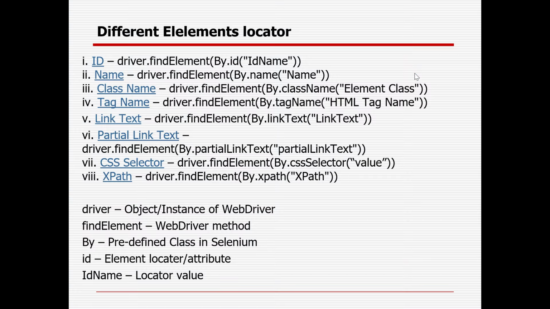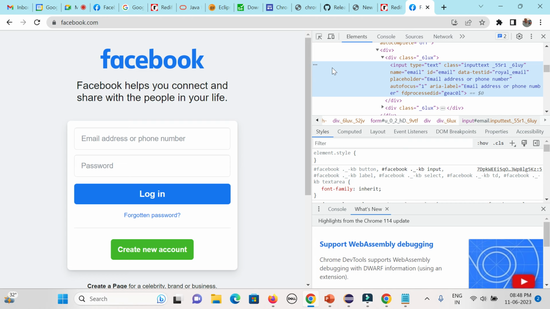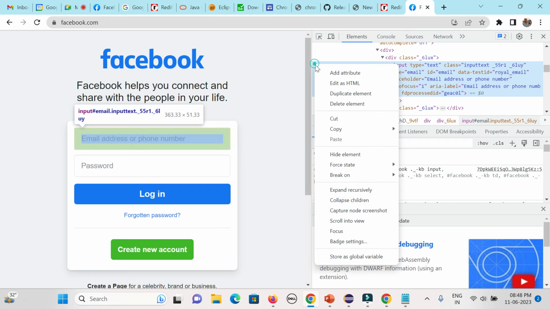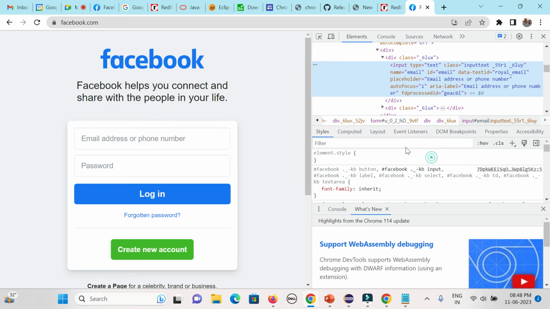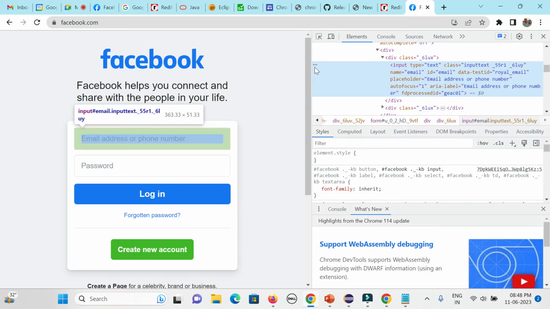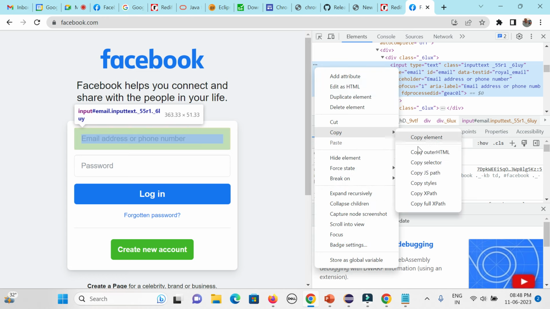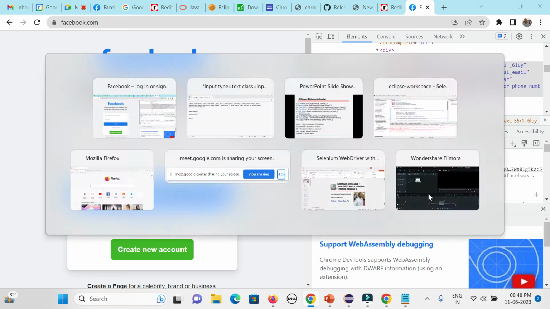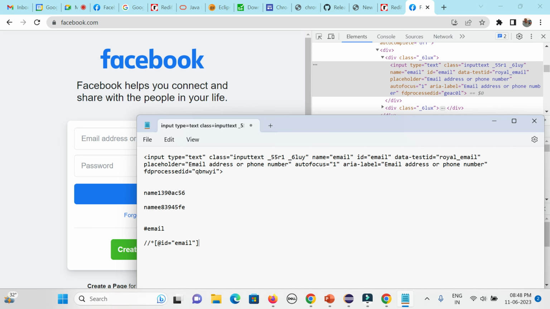Default XPath and CSS, how can you get it? Select the triple dot, go here, copy, go to CSS. I do not prefer to use the default because some problem might change. I will explain in the next one, otherwise it will be too much. This is the default CSS, and this is the default XPath. It might work, but sometimes it might not work.